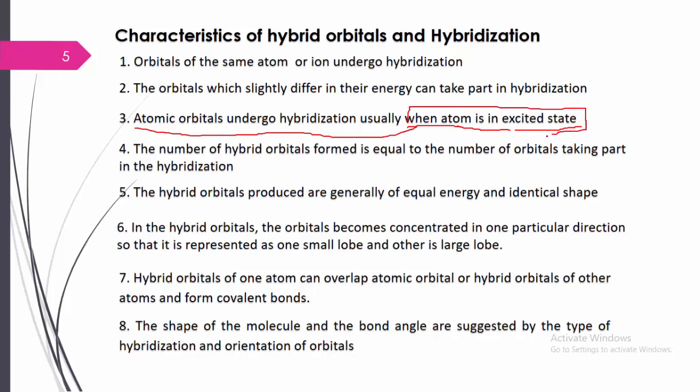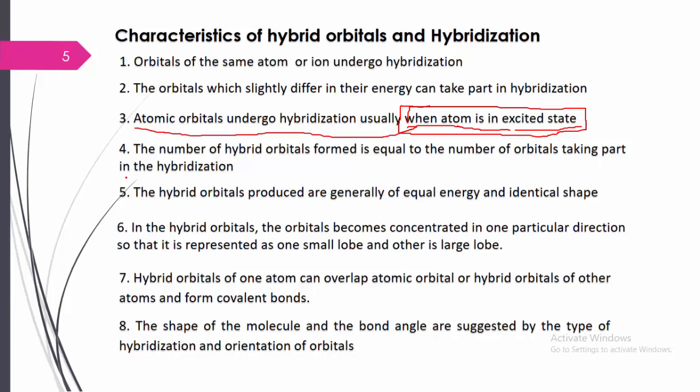This is a very important condition or characteristic of hybridization. Fourth, the number of hybrid orbitals formed is equal to the number of orbitals taking part in hybridization. Very simple. How many orbitals go through hybridization? Suppose 3 atomic orbitals undergo hybridization, then simultaneously 3 new hybrid orbitals are formed. For example, if 4 atomic orbitals undergo hybridization, they are mixed, redistributed and recast into 4 new hybrid orbitals. Getting my point?